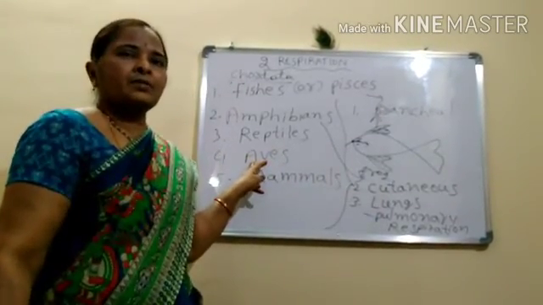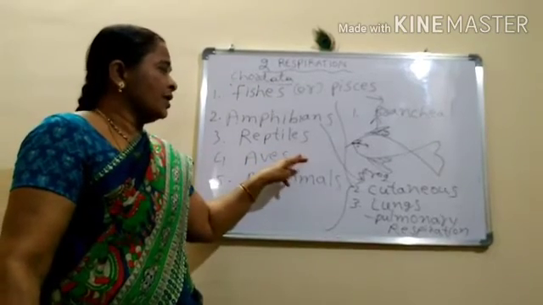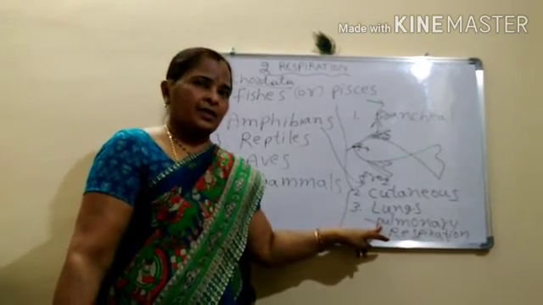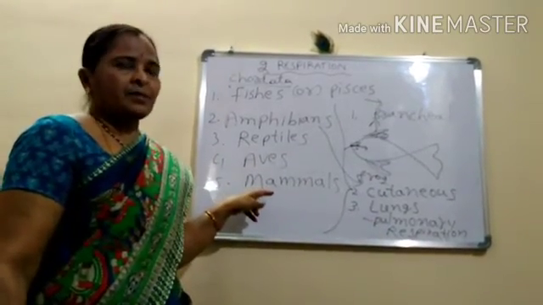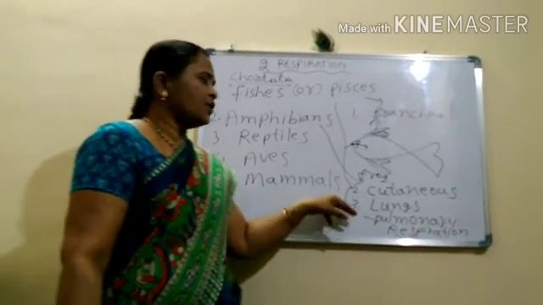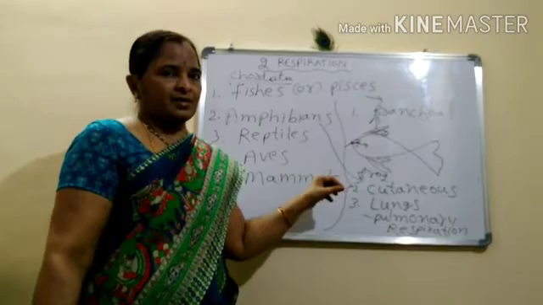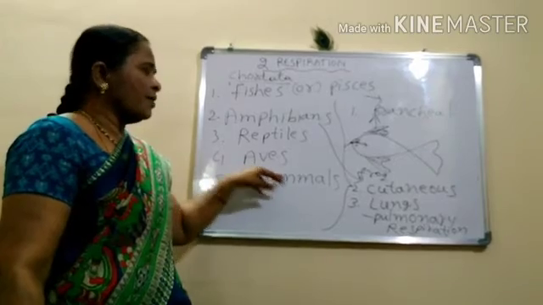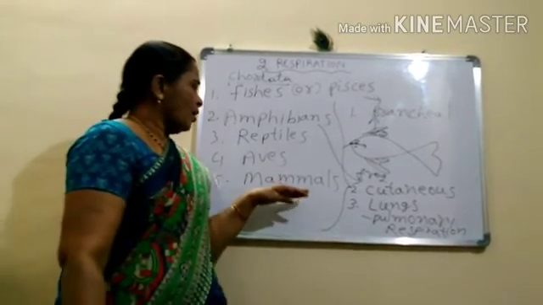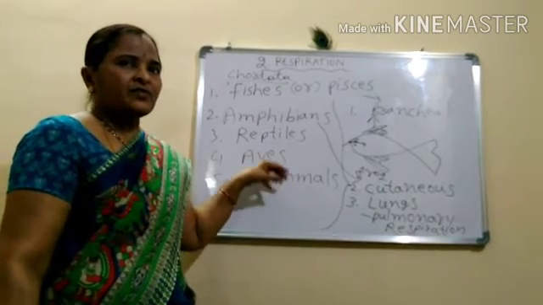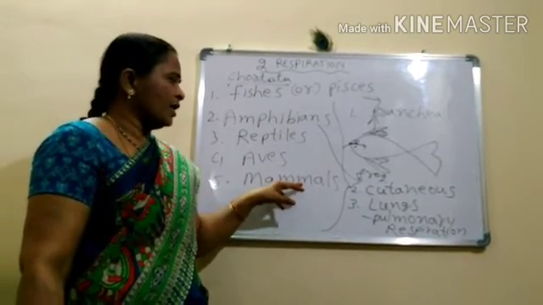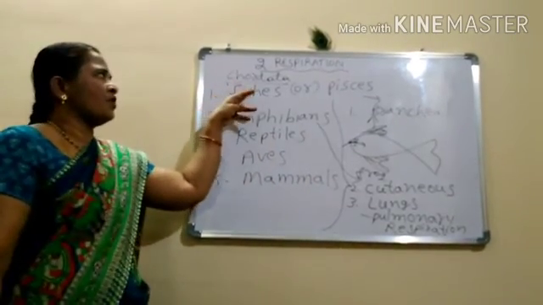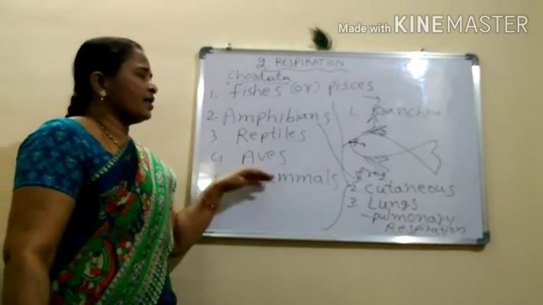And aves are nothing but birds. Birds also respire by lungs, that is pulmonary respiration. And coming to mammals, they usually have a pair of lungs. Dolphins, whales all come under mammals. Bats also. All the animals which feed their young ones with milk are known as mammals. So in this way we can see the types of respiration, how it occurs in animals.